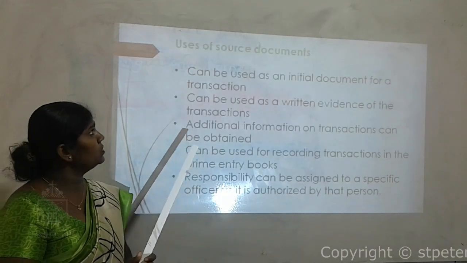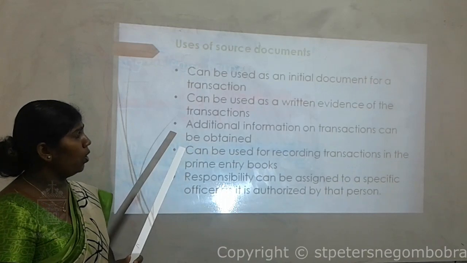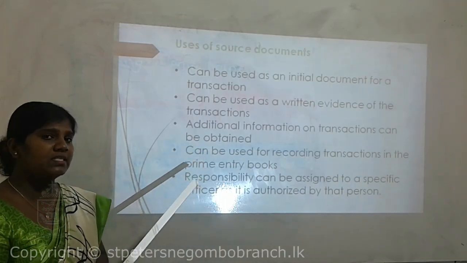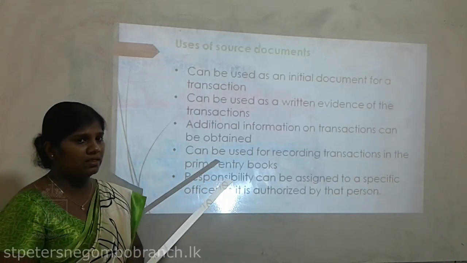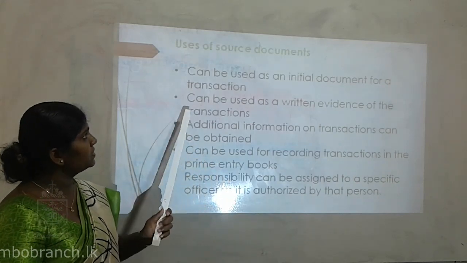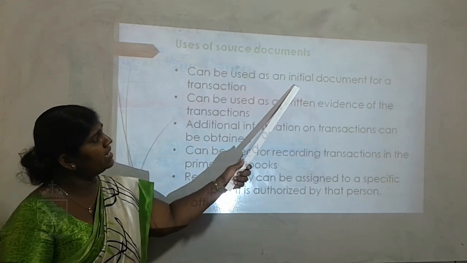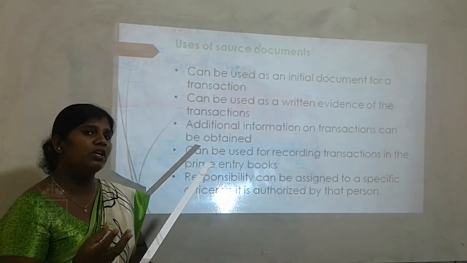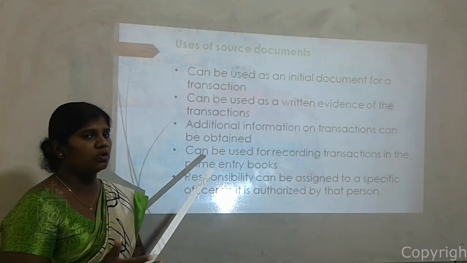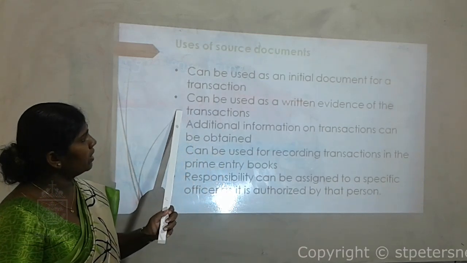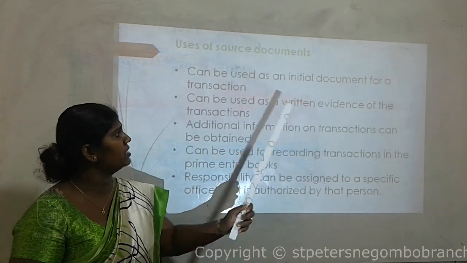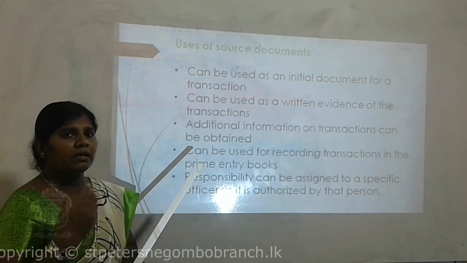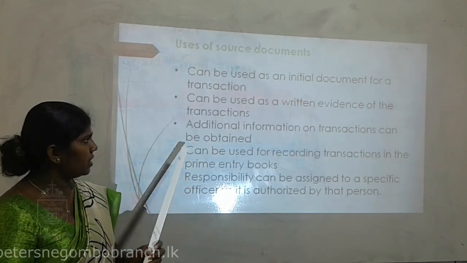Next one, use of source documents. You can identify what advantages we can gain by using these source documents. First one, it can be used as an initial document for a transaction. Yes, this is the first document we use to record these transactions to the prime entry books. Next one, it can be used as written evidence of the transaction. Yes, it's written evidence, so we can always check the information about the transaction.